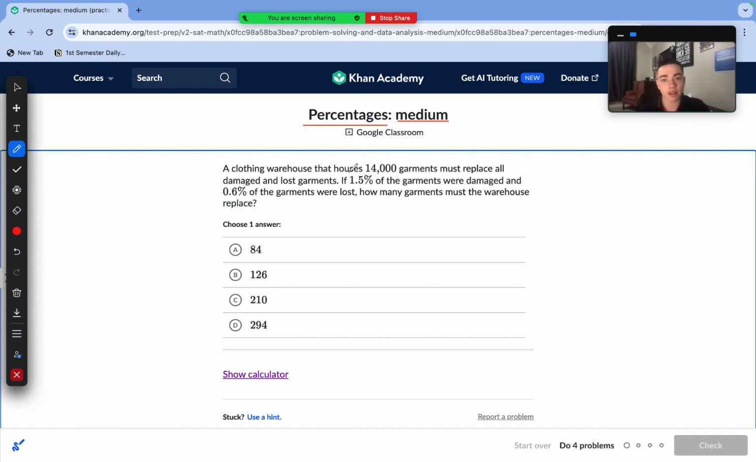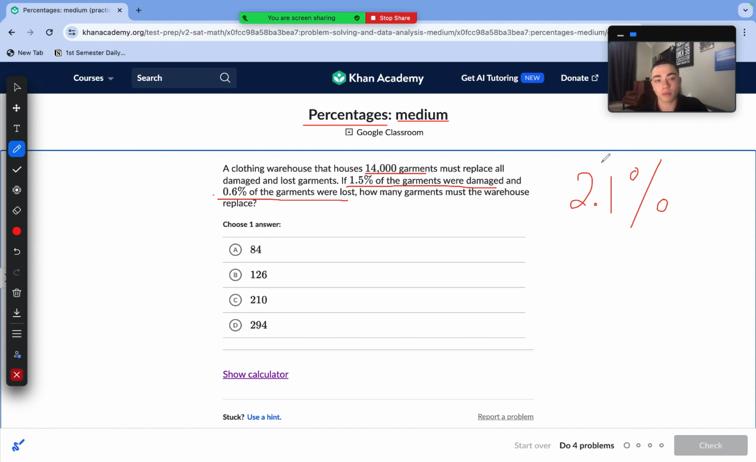So a clothing warehouse that houses 14,000 garments must replace all damaged and lost garments. If 1.5% of the garments were damaged and 0.6% of the garments were lost, how many garments must the warehouse replace? So here, all we have to do is add our percentages, because we need to replace both damaged and lost garments. So 0.6 plus 1.5 is 2.1%. So approximately 2.1% is the amount of garments that must be replaced.